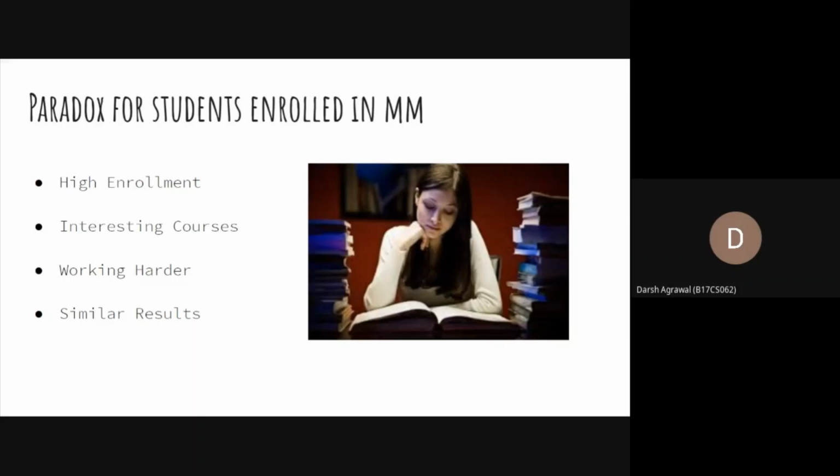Hence, they are more inclined to study harder than they did before and also to get good grades. However, since the grading policy is relative, the grades would be on similar lines as they were before, despite the hard work. Thus, there exists this paradox of: if I work hard, then I will get good grades. This condition alone is not sufficient, and it is similar to what we saw in the farmer's paradox.